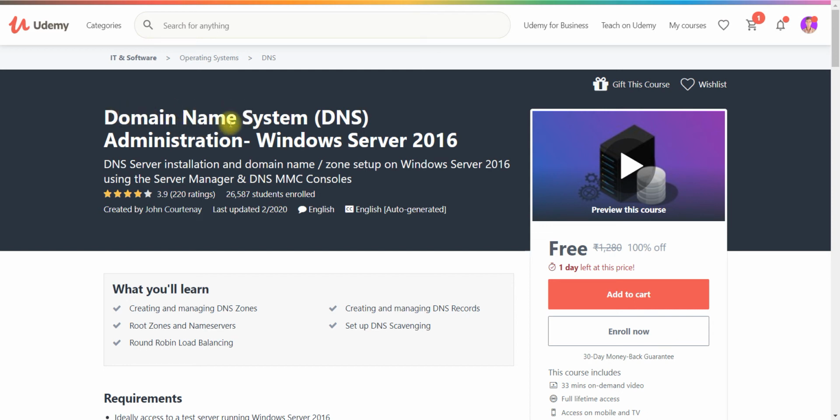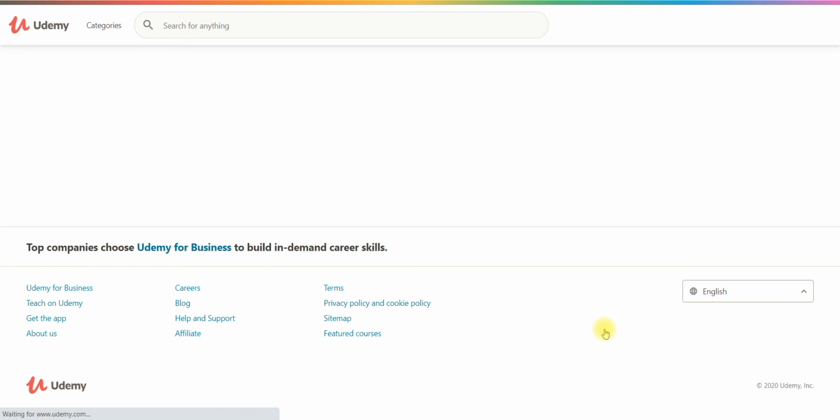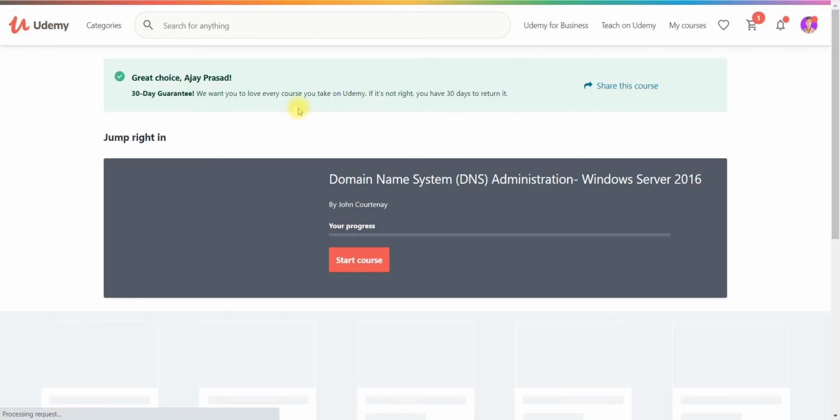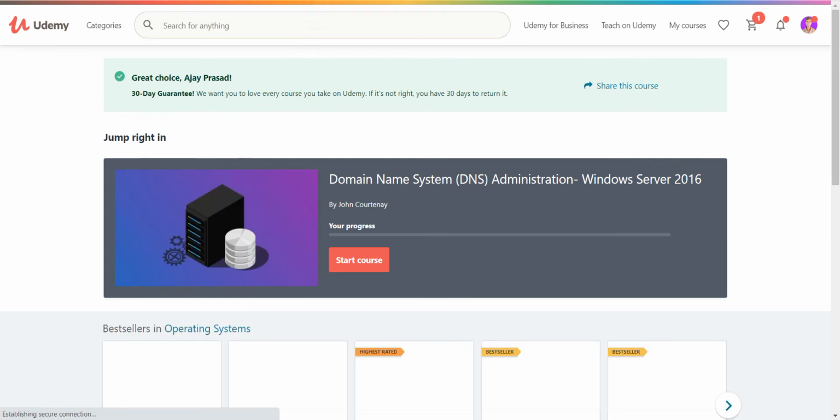This is the domain name system, DNS, so you can also go through it. This is regarding the server. If you are from IT and ECE, then it is a very important course for you. So go through these courses.